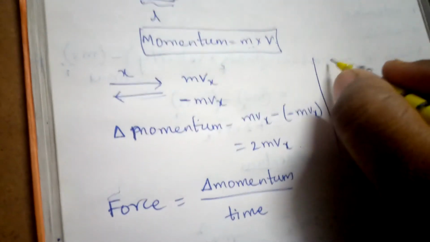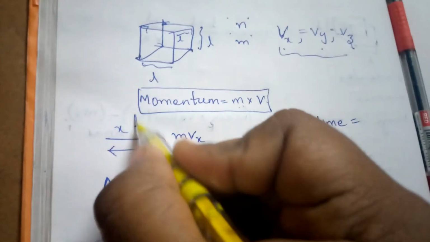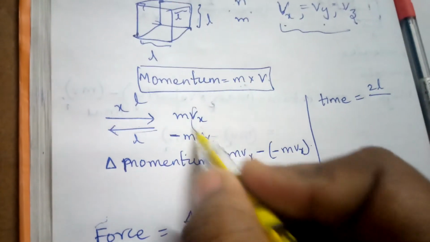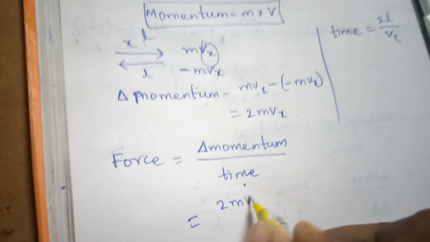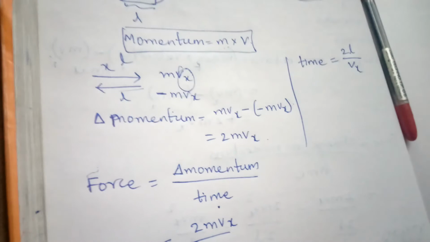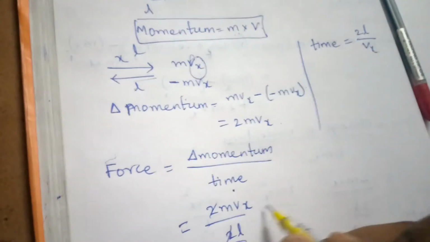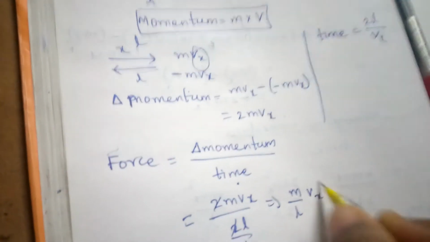Okay, and time. If we take time, what is the time formula? Distance covered is L. So what is the velocity here? We are taking it as Vx. So in place of time, shall we write this one? Change in momentum equals 2m Vx by the time we got, 2L by Vx. This 2 and 2 get cancelled. So what you are going to get? m by L Vx square.